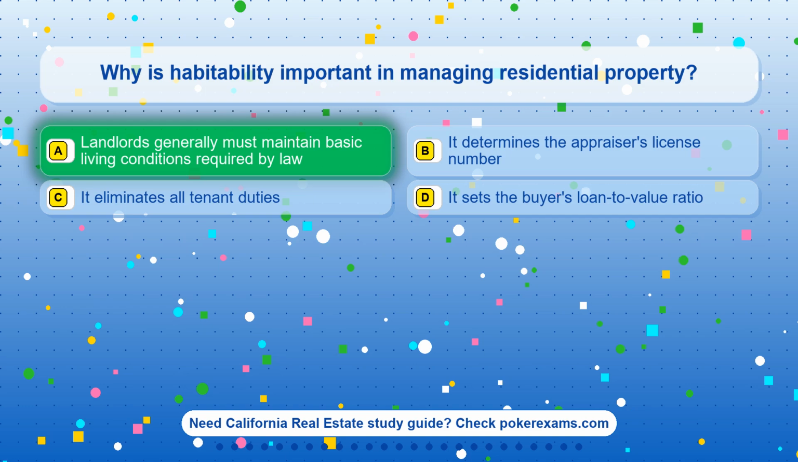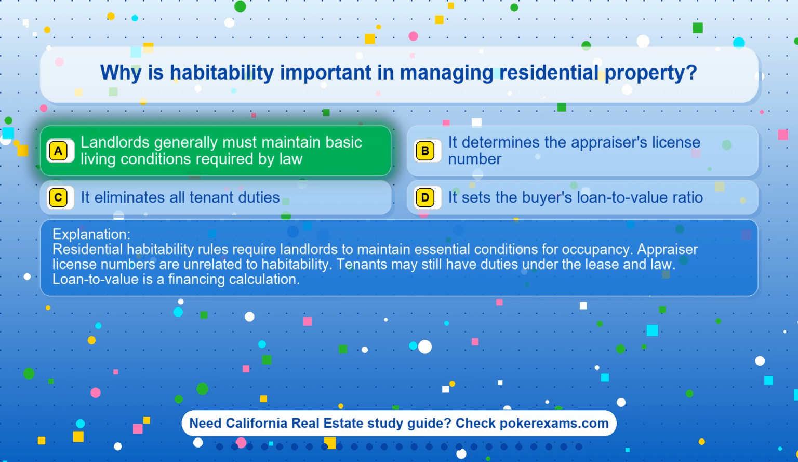The correct answer is option A. Landlords generally must maintain basic living conditions required by law. Residential habitability rules require landlords to maintain essential conditions for occupancy. Appraiser license numbers are unrelated to habitability. Tenants may still have duties under the lease and law. Loan-to-value is a financing calculation.